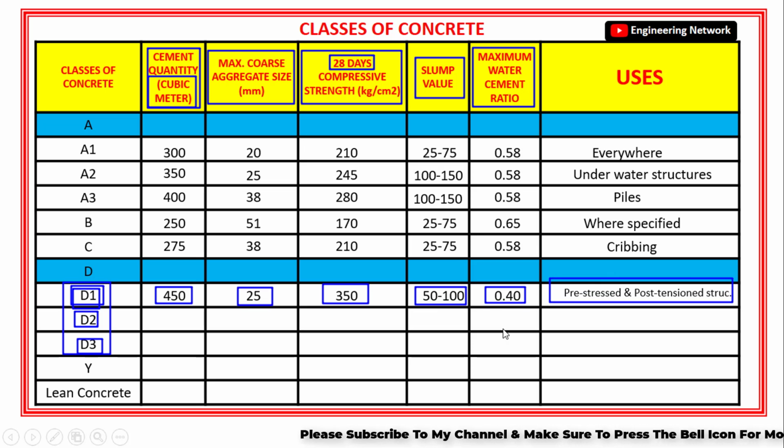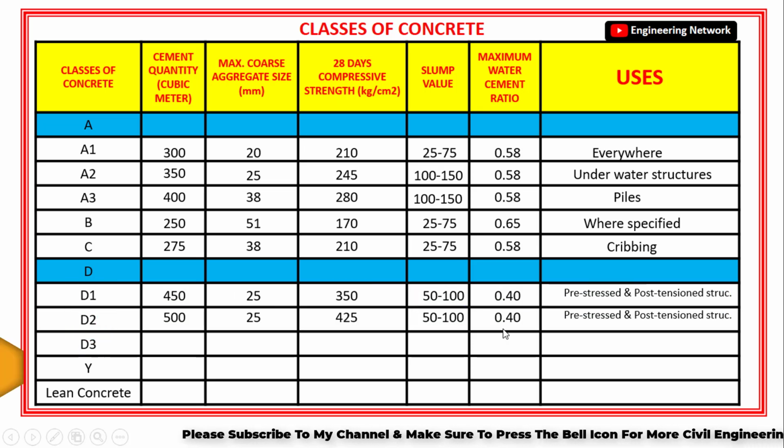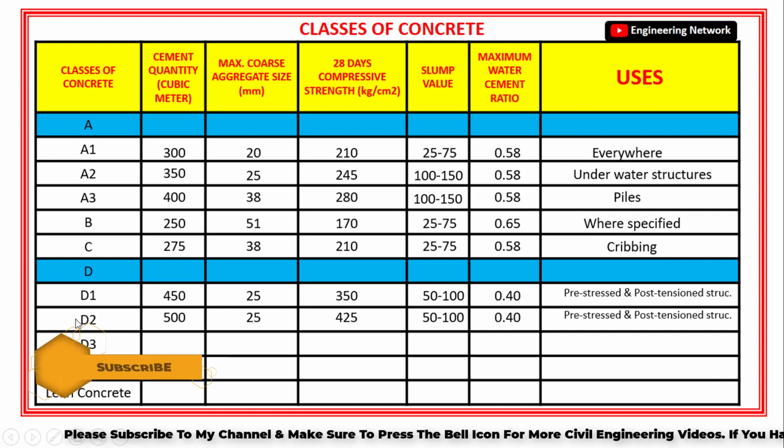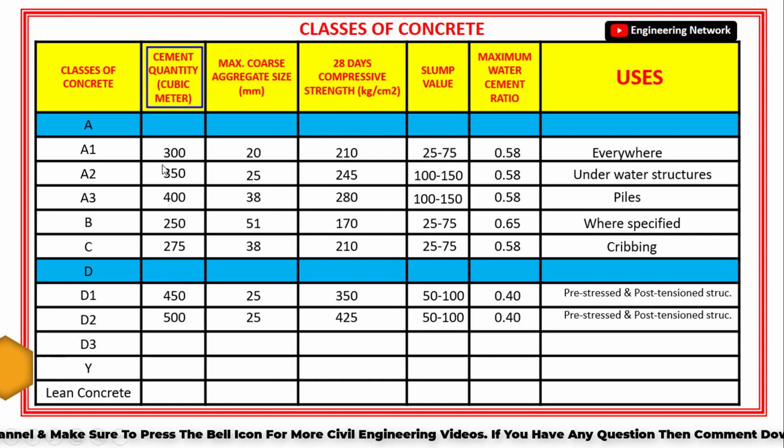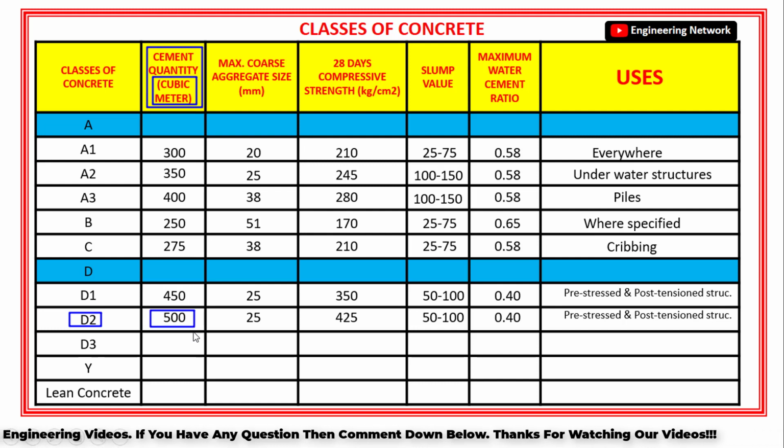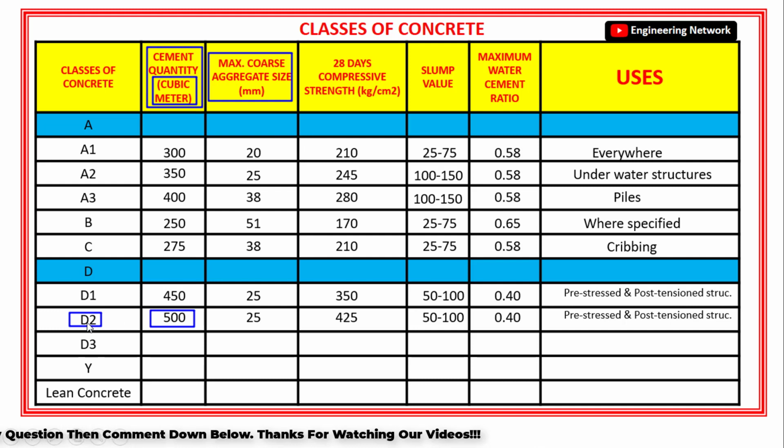Next is the class D2 concrete. Now, the minimum cement amount, or the minimum quantity of cement required in 1 cubic meter of class D2 concrete, is 500 kg. The maximum size of coarse aggregate for class D2 concrete is 25 mm.